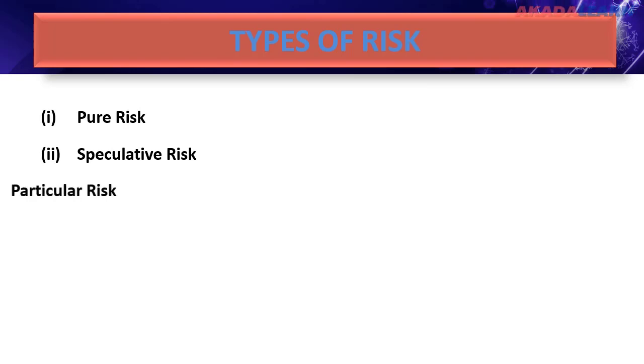Looking at this, particular risks. A particular risk is a risk that affects only an individual and not everybody in the community. For example, if a textbook is stolen, the full impact of the loss of the book is felt by only you and not by the entire members of your class.